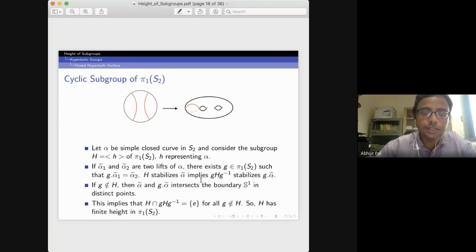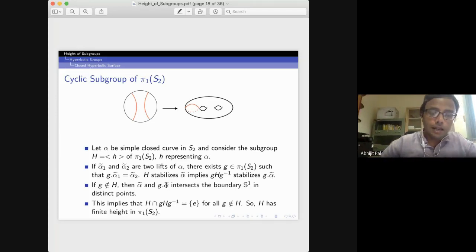Okay, and if this G does not belong to H, then this alpha tilde will intersect the boundary of the Poincare disk in 2 points. And this G dot alpha tilde will also intersect the boundary of the Poincare disk in 2 points. And the boundary of this Poincare disk is the circle. Because they are distinct points, this will imply that the intersection of H and this conjugate is trivial.